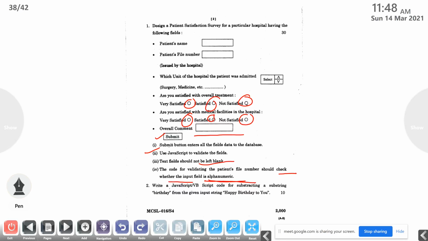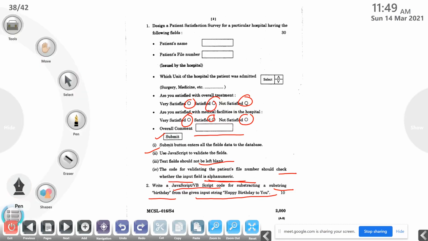Next one, write a JavaScript or VBScript code for extracting the substring "birthday" from the given input "happy birthday to you". So these are the 4 questions that are available on the IGNOU website, and now we are discussing them one by one.